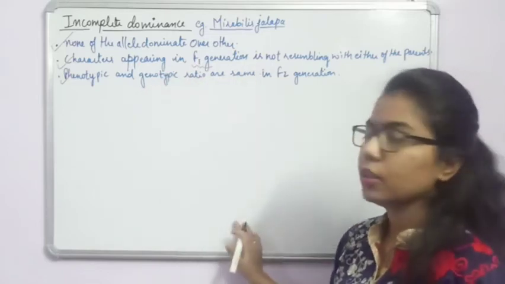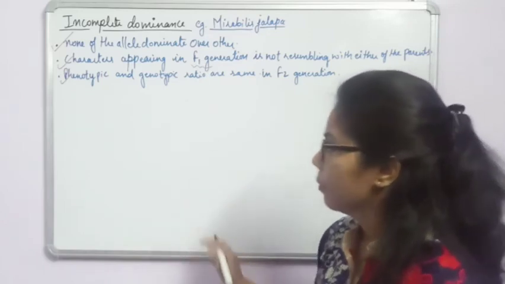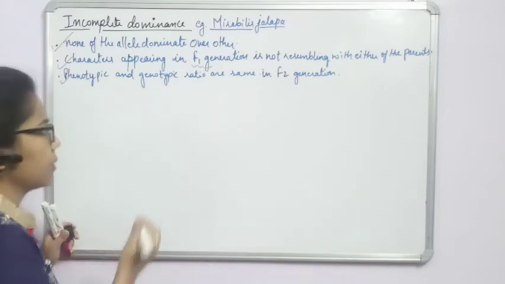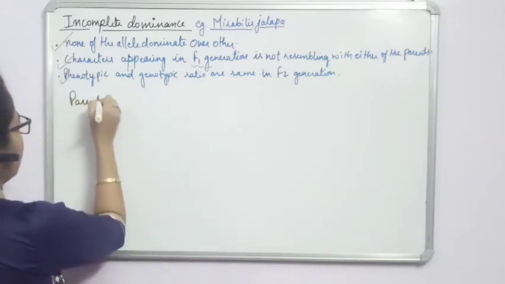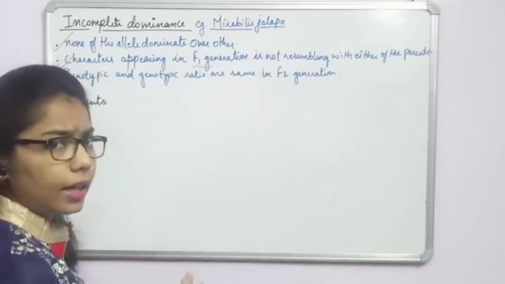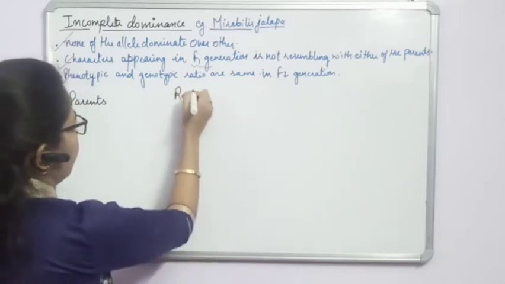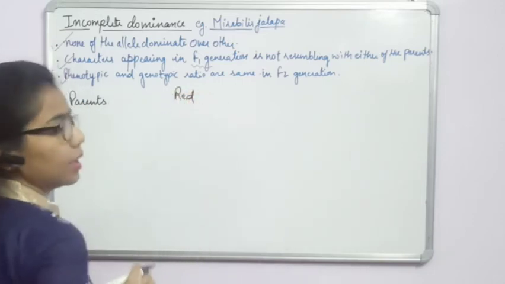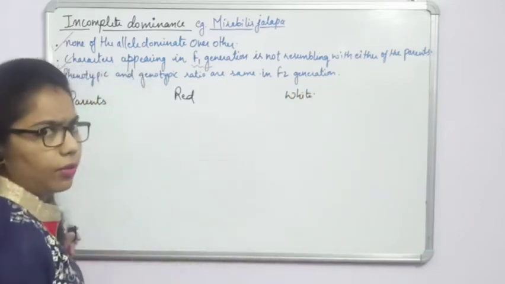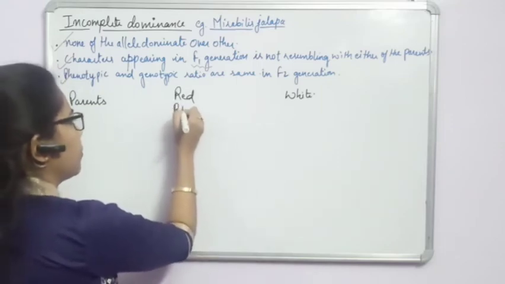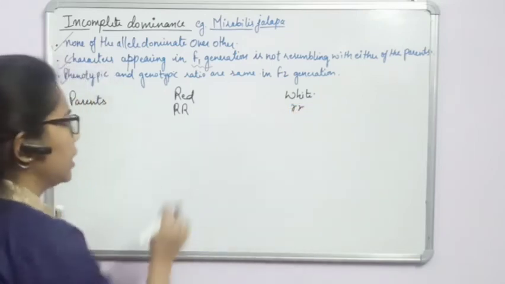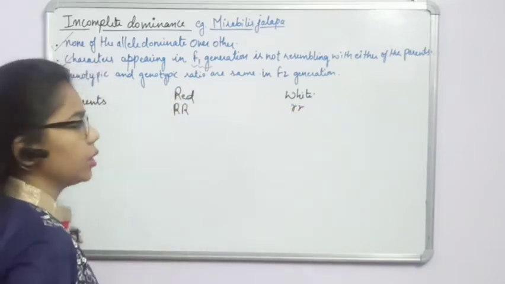Now I will explain how it works here. First of all, we are taking two parents. One parent is a plant with red colored flowers, so I have said the phenotype of the parent is red, and the other is a plant which forms white flowers. Red we are taking as capital R, and white we are showing as small r. Fine, this is the phenotype and this one is the genotype.